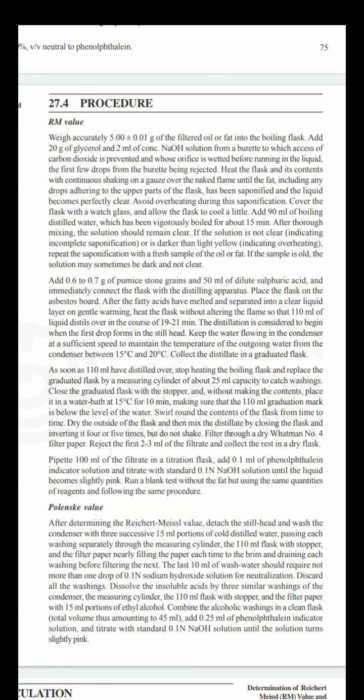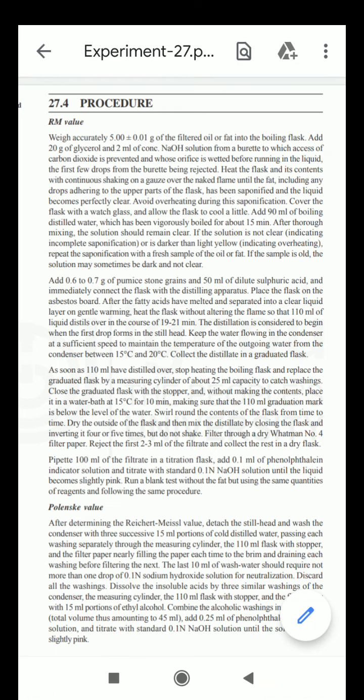You can see: weigh accurately 5 plus or minus 0.01 gram of filtered oil or fat into the boiling flask. First of all, we have to weigh 5 gram plus or minus 0.01 gram of the filtered oil or fat into the boiling flask, that is A. In your apparatus A flask, you should take this sample, then add 20 gram of glycerin.